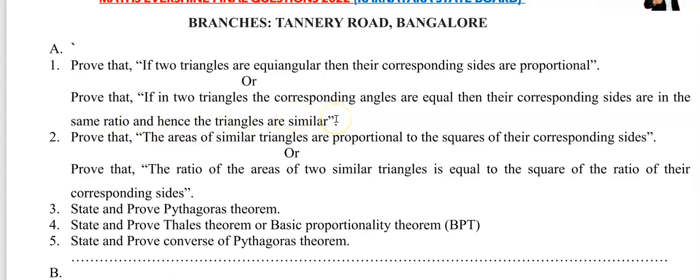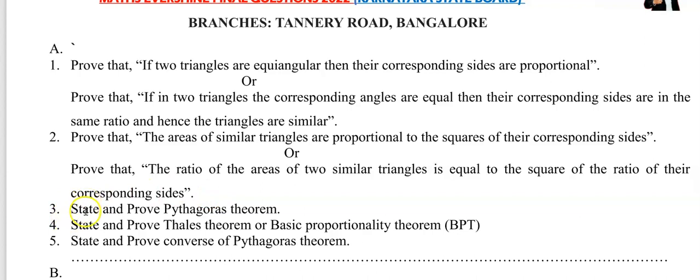Is this clear? Now, next question: prove that the areas of similar triangles are proportional to the squares of the corresponding sides. The same question can be asked in another form: prove that the ratio of the areas of two similar triangles is equal to the square of the ratio of their corresponding sides.